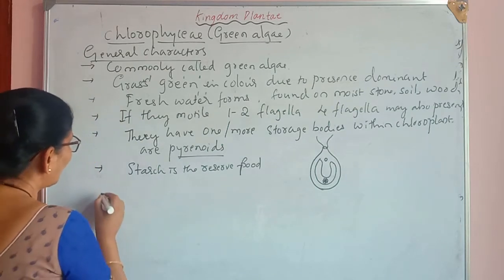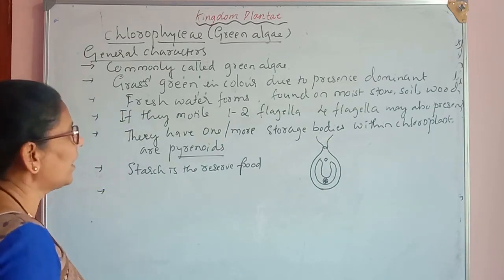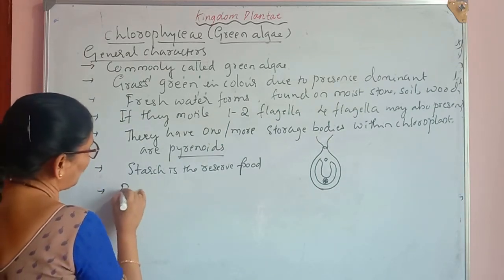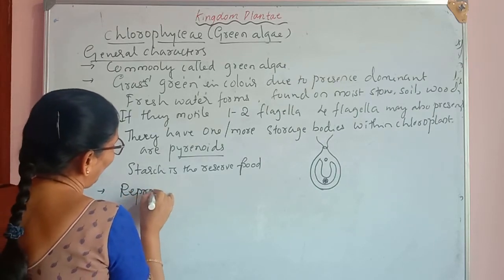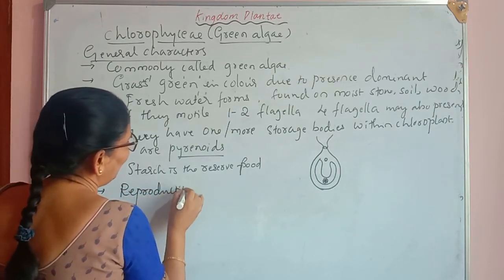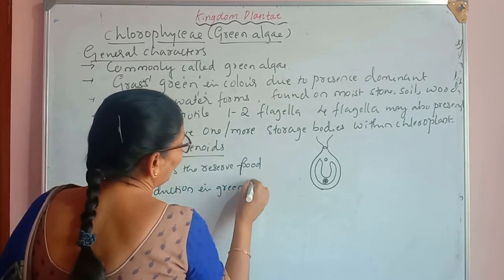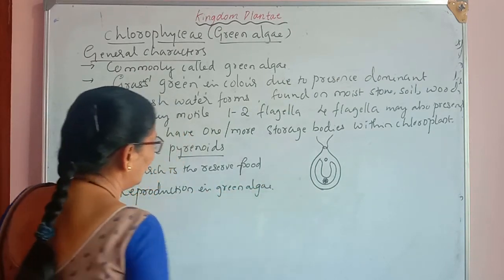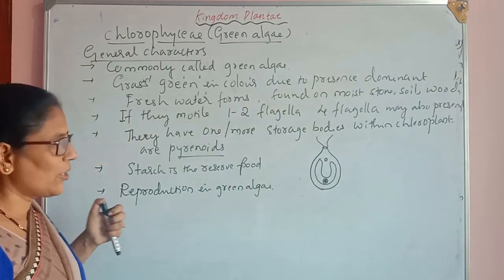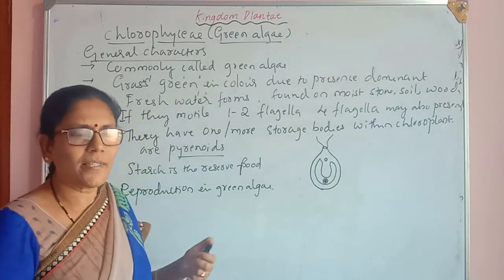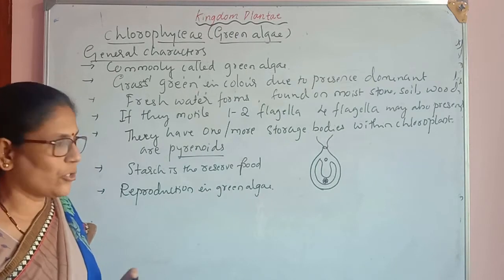So next character, reproduction. Let us talk about the reproduction in green algae. They may undergo vegetative reproduction, asexual, and also sexual reproduction.